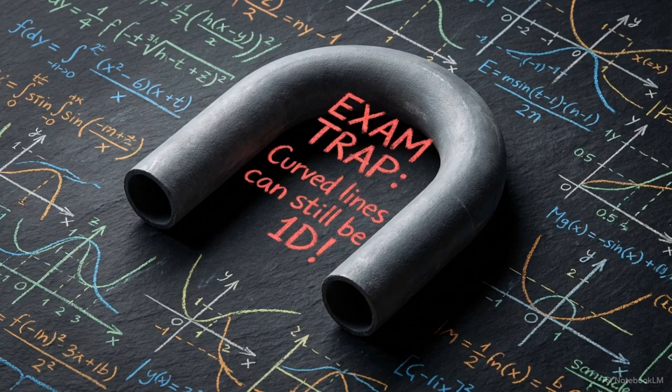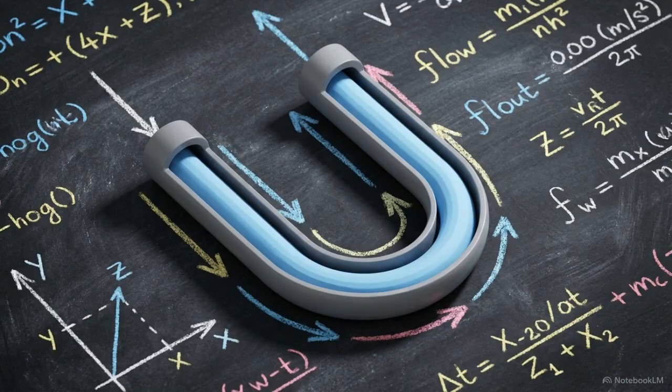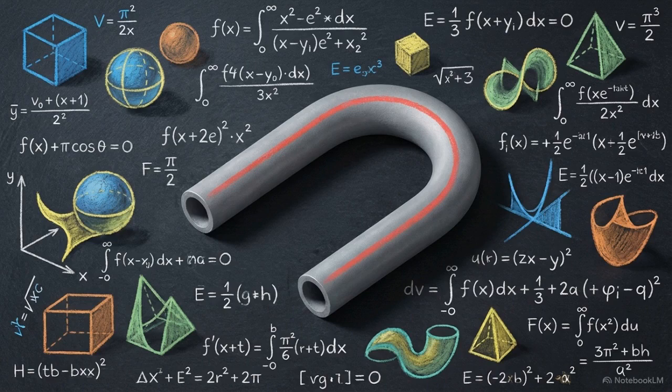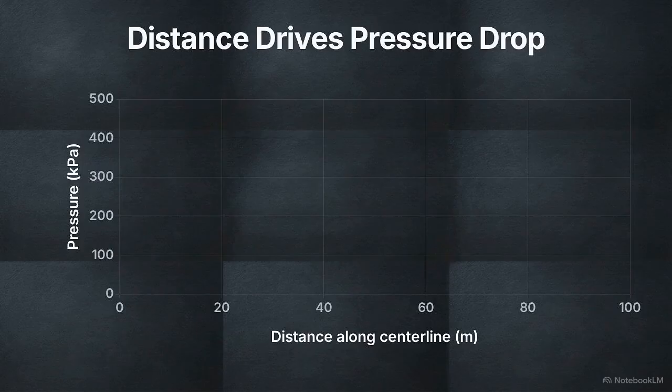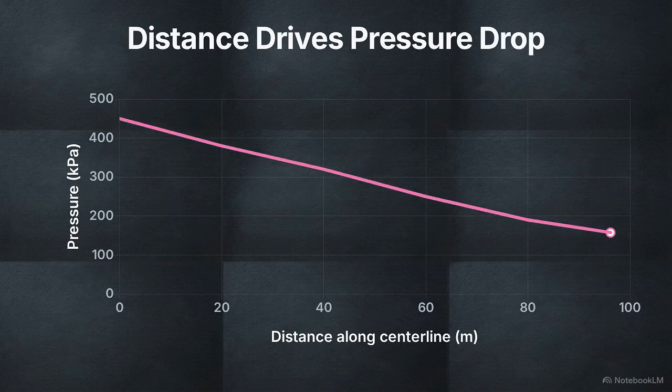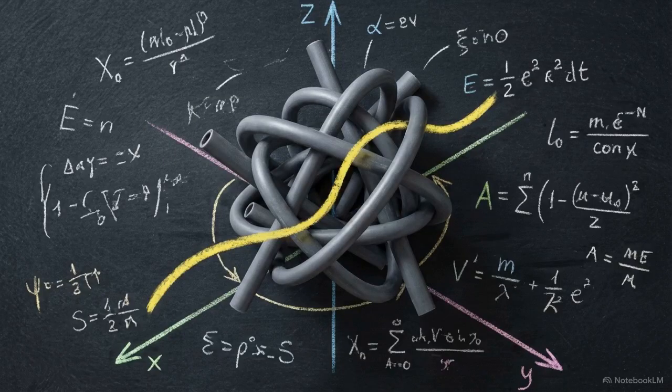There is a classic trick used to catch new students off guard. If a pipe bends into a giant U-shape, the water physically changes direction, but as long as it is confined to that single route, it is still a 1D problem. Because the fluid's pressure and velocity only change relative to the distance traveled along that specific center line, the math remains one-dimensional, no matter how much the physical path curves.